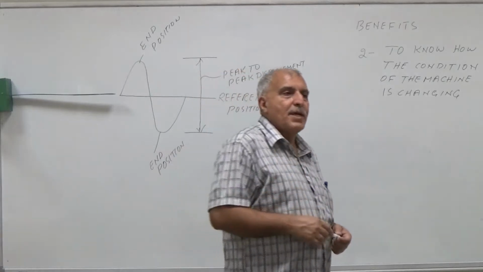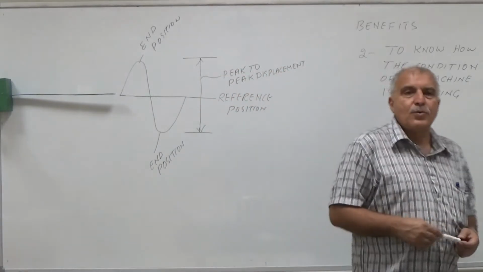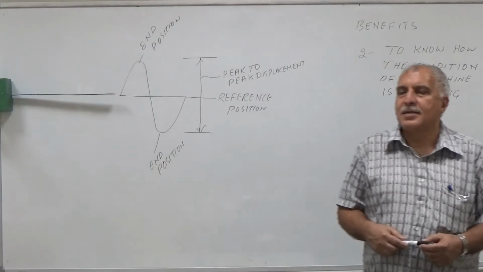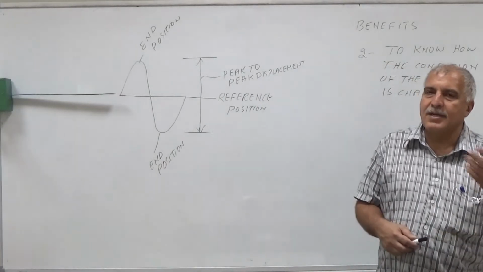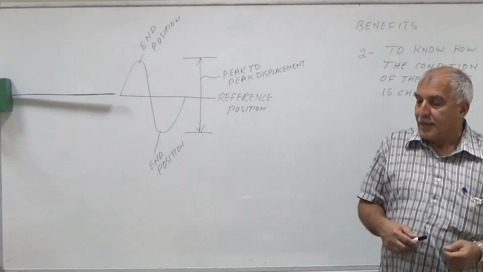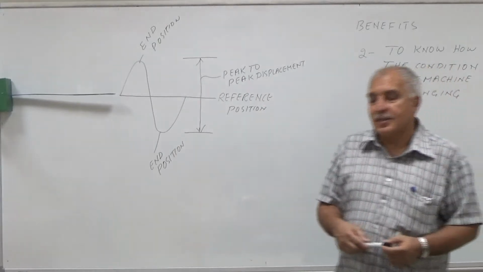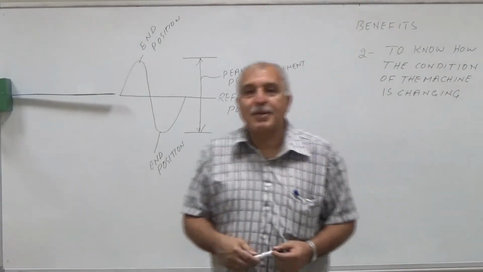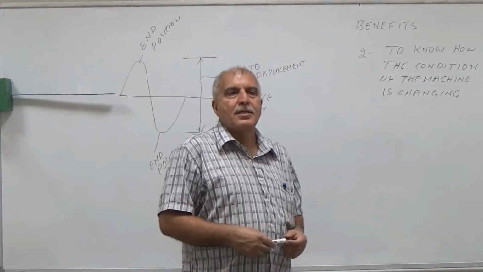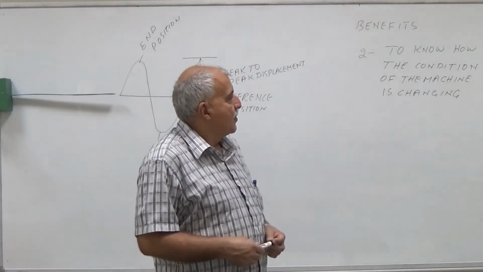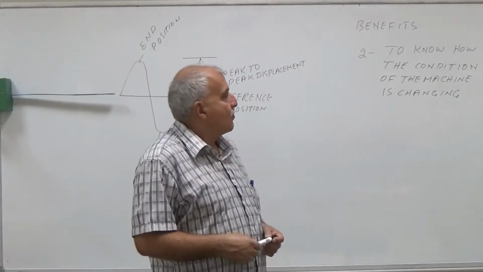So I should make my program to do maintenance for the machine, and I will arrange the spare parts before the machine is damaged, or before the machine is stopped, or before there is a breakdown of the machine.